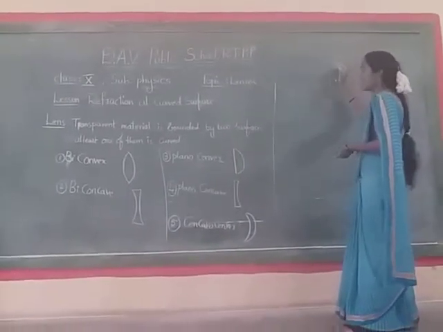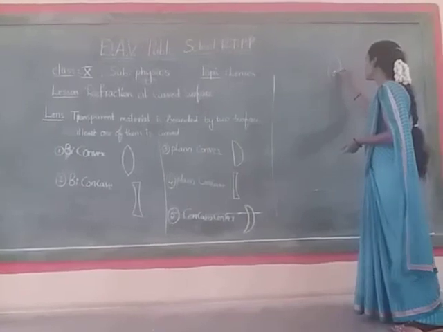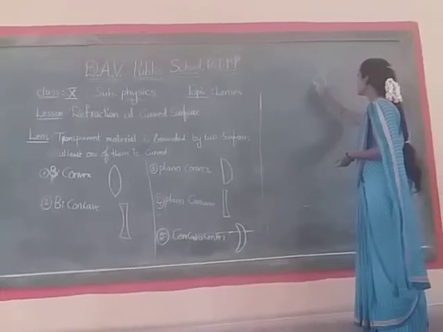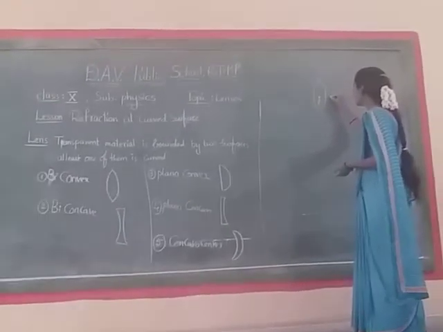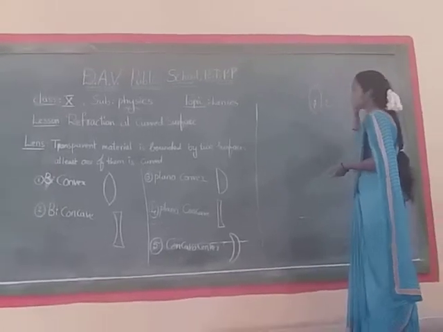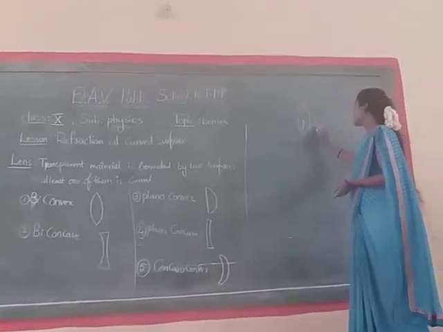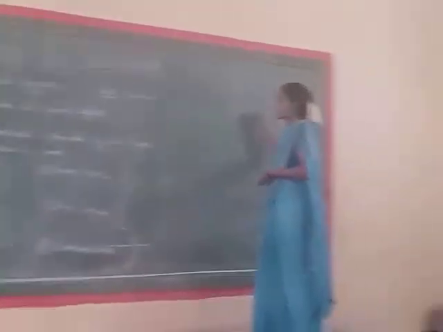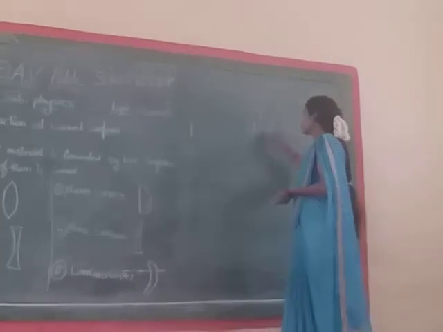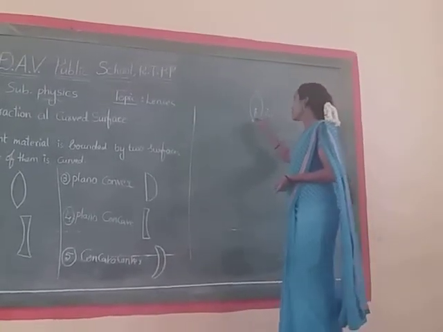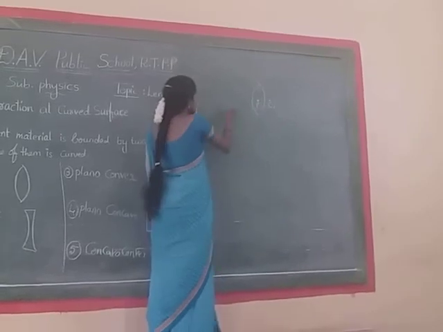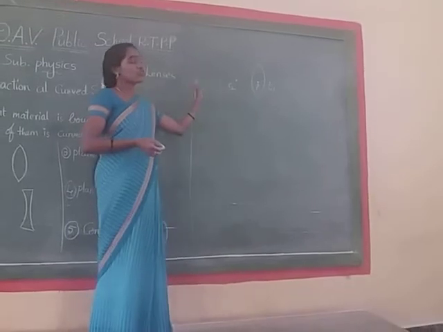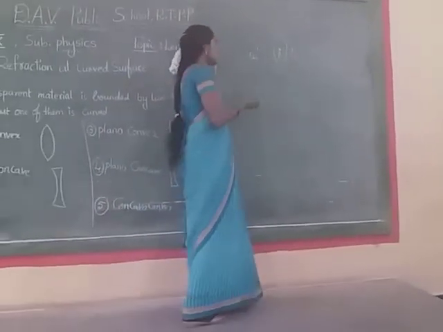The midpoint of the lens is called the pole. The center of the extended sphere is called the center of curvature. The first surface's center of sphere is this, so this is C1. For the other surface there is also a center, which is C2, where C1 and C2 are the centers of curvature and P is the pole.